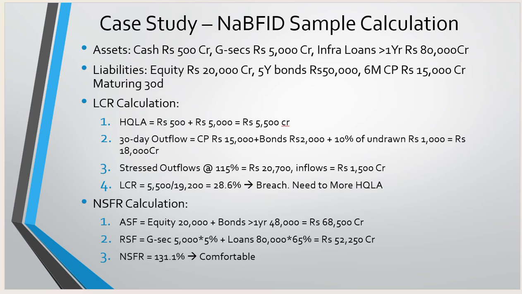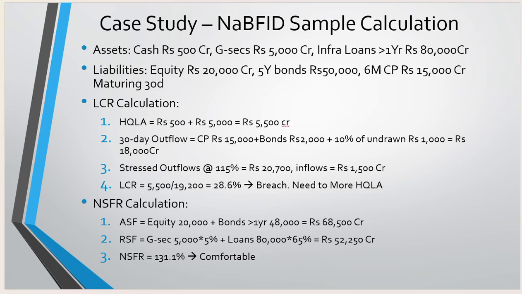So let's discuss the next thing, which is important for the net stable funding ratio. Let's discuss the available stable funding and the required stable funding first, and then we will move on to calculate the net stable funding ratio. So the available stable funding will be factors like equity of 20,000, or the bond which is less than 1 year of 48,000. So the sum of these is 16,500.